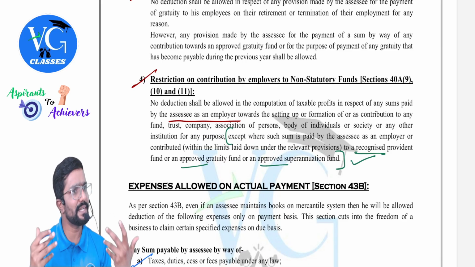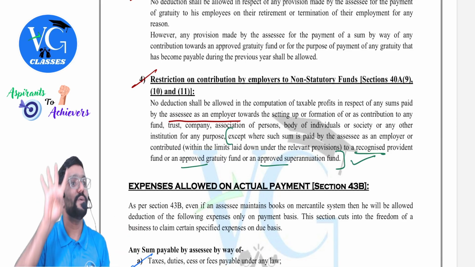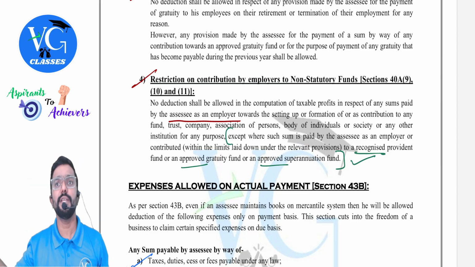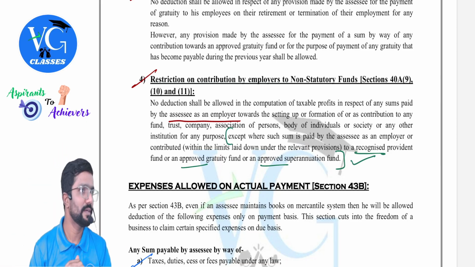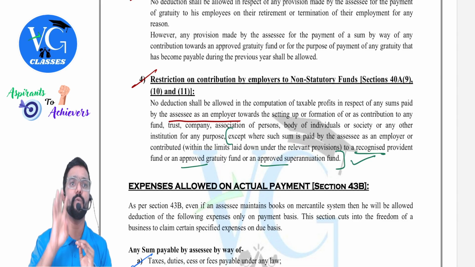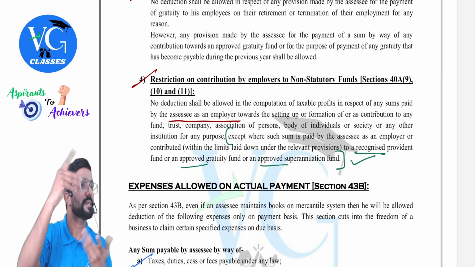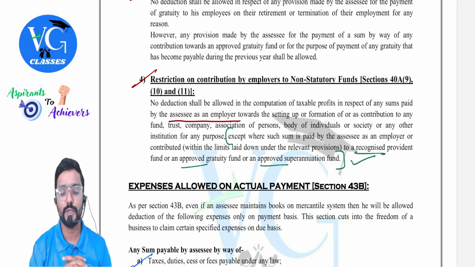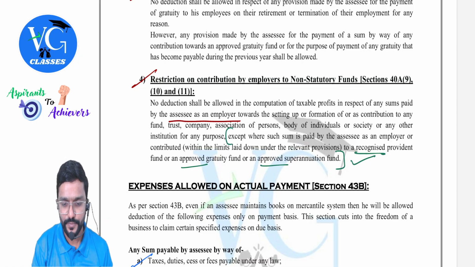If it is within the limit, is it allowed, sir? Yes. What is the limit? Only 14%. If it is beyond the limit, then the remaining is disallowed. So what was beyond the limit? 4,000. Disallowed. 4,000 is disallowed, people.